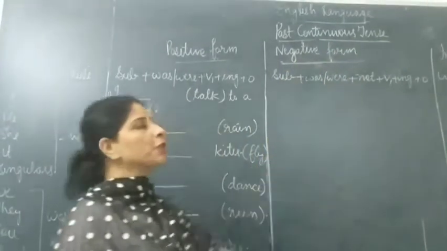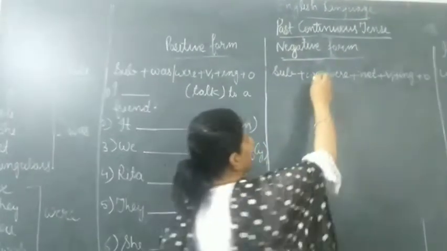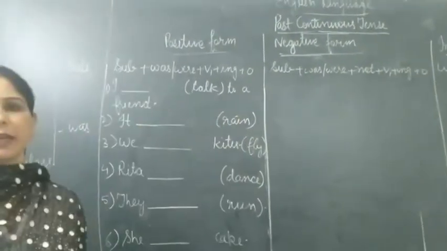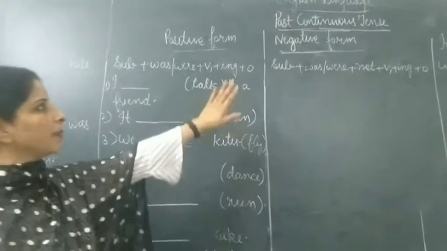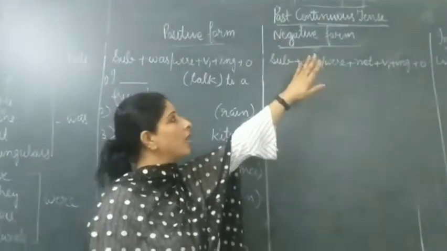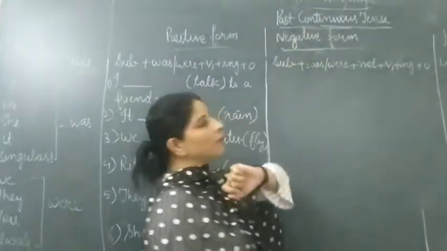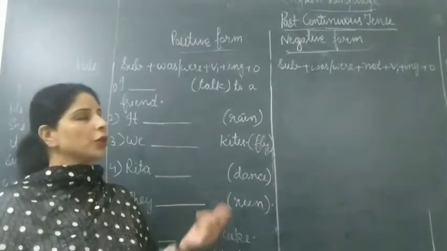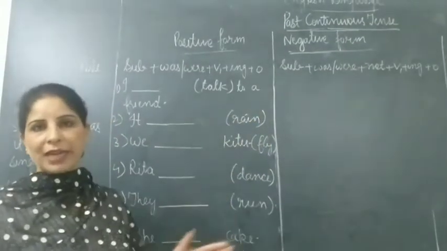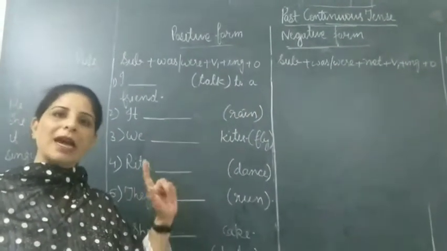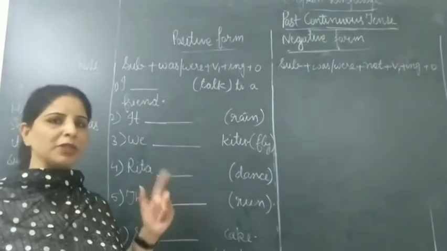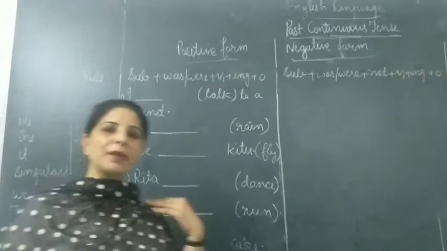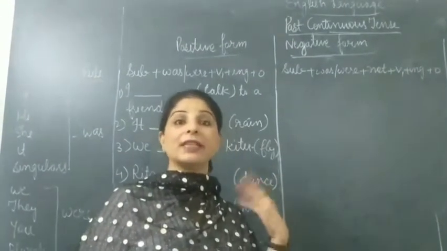So I hope all of you have understood about the present continuous tense which we discussed earlier. So today we have to discuss about the past continuous tense, and you are familiar with this term continuous. Continuous means something which is going on, right? So here we are talking about those actions which were occurring in the past time, which were still going on in the past time. वो उस समय में जो समय बीत चुका है उस समय में हो रहे थे.